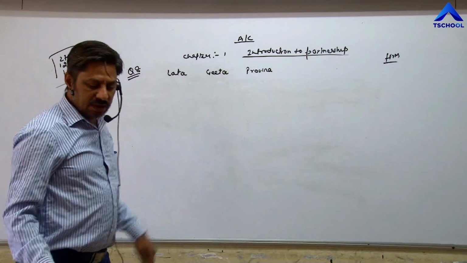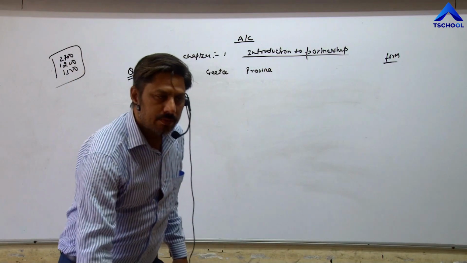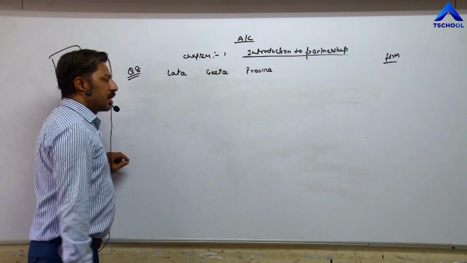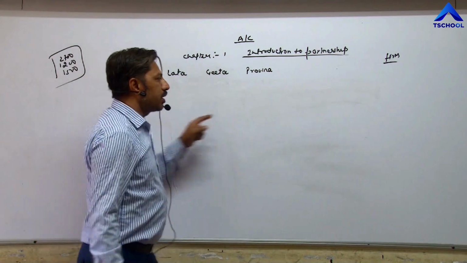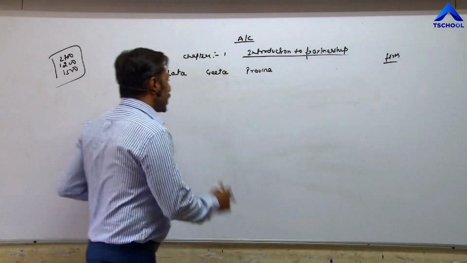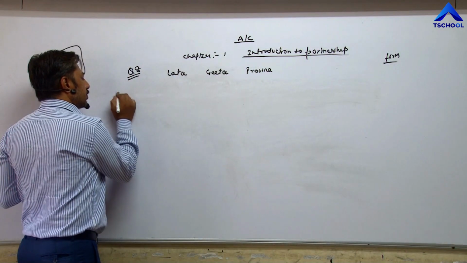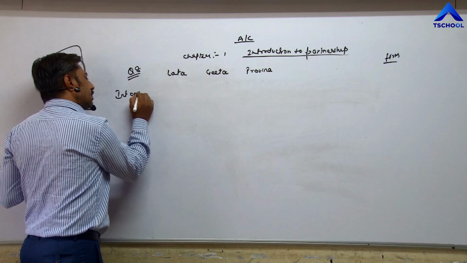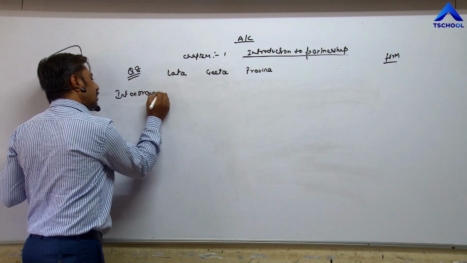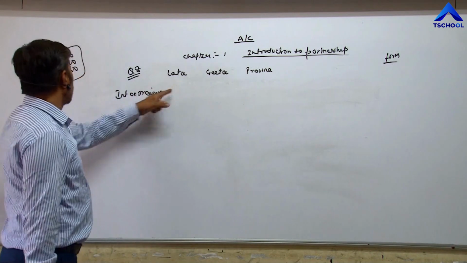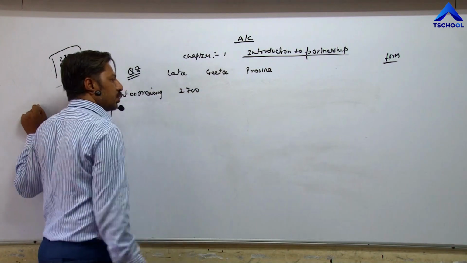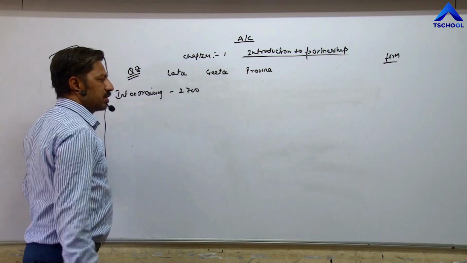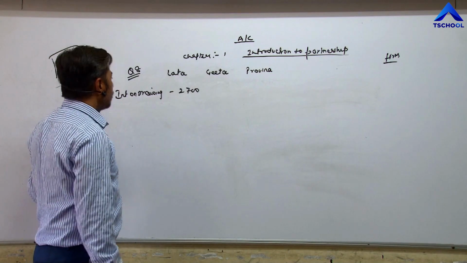Now these partners have not paid interest on drawing. So in order to rectify the error, these partners are required to pay interest on drawing to the firm. Lata is required to pay 2700. She is paying, that's why minus, because her capital reduces.